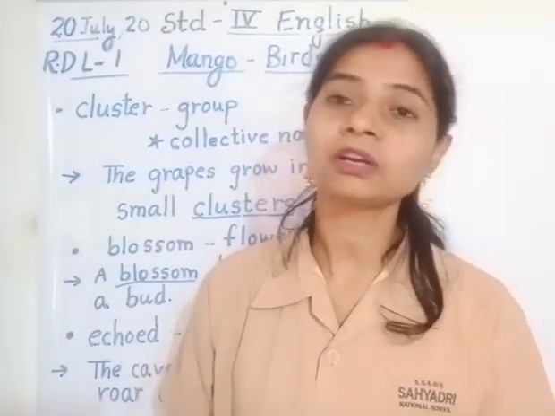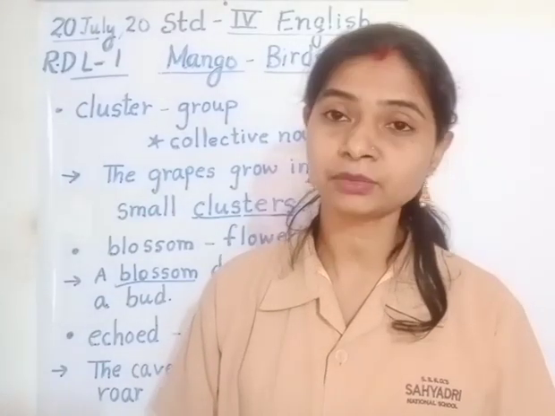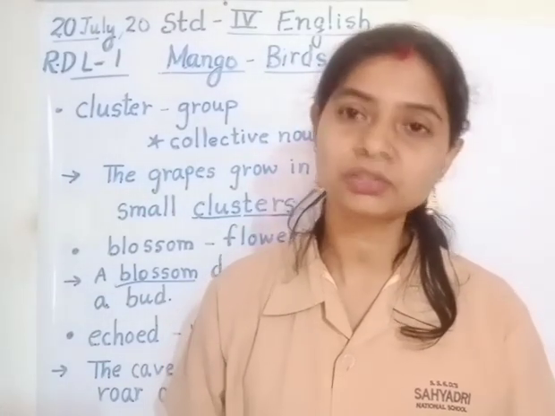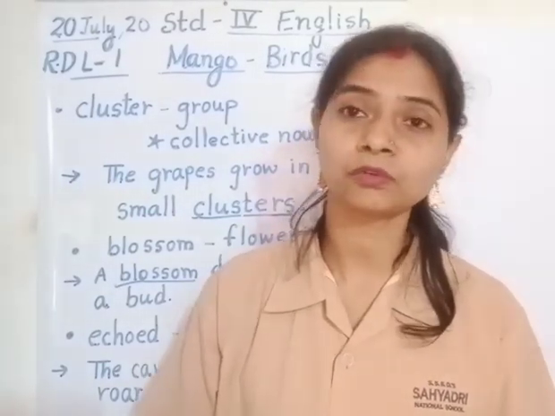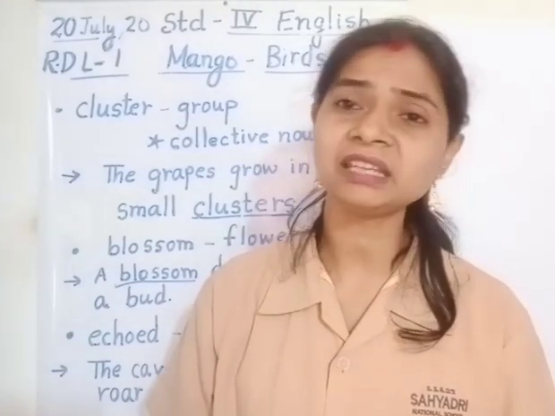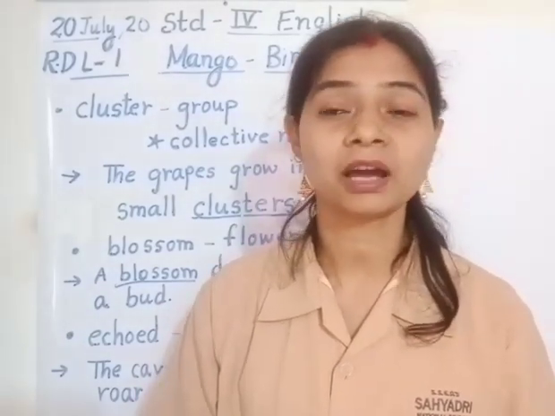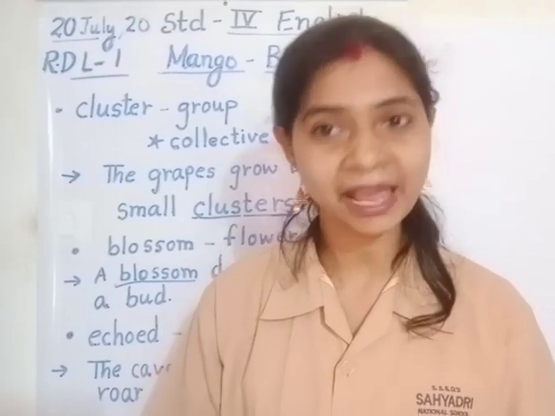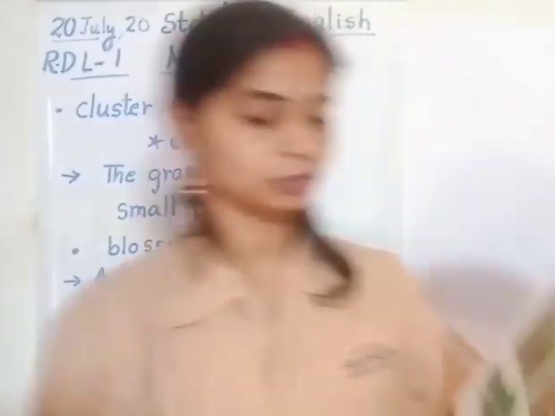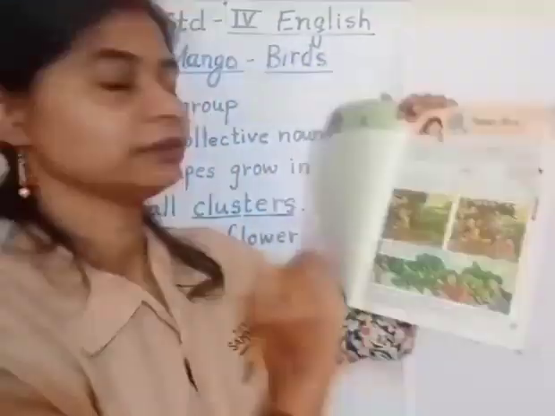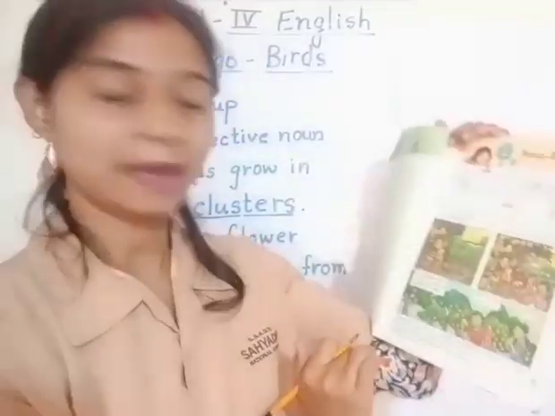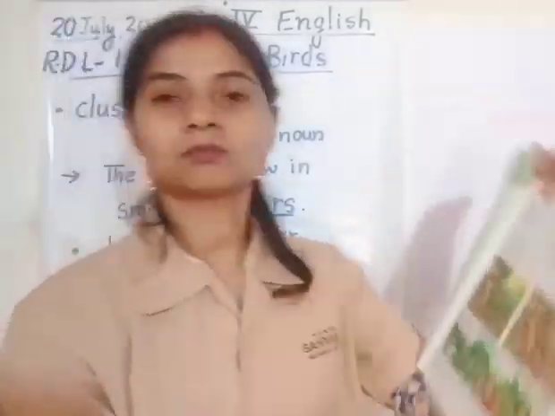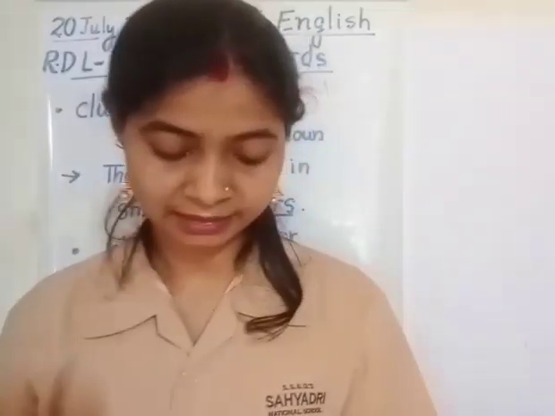Okay. Now already in the summary I told you that there is one tree god who has set one rule for the forest. That is, you can eat as much as you want, but you are not supposed to be selfish and greedy. So now if you look into the picture, these two boys have entered the forest and they are eating the mangoes. Now what the tree god is saying, let's listen.